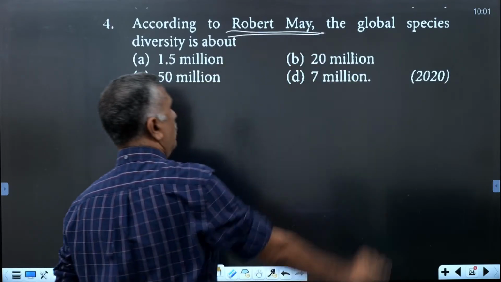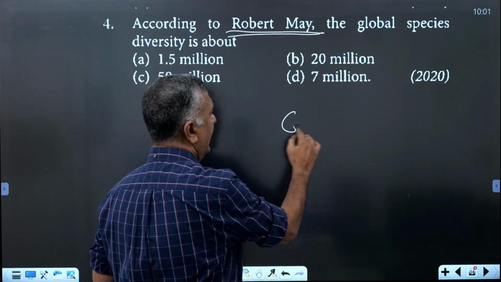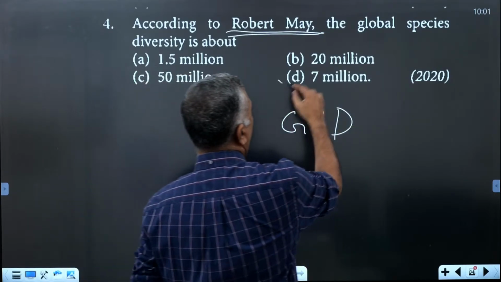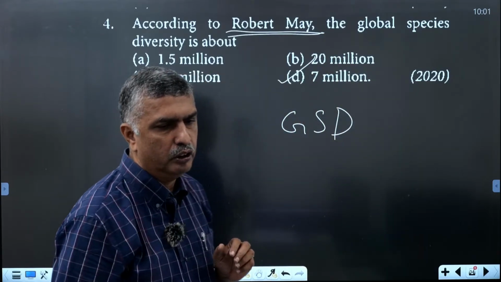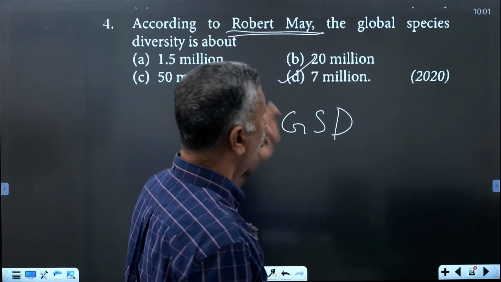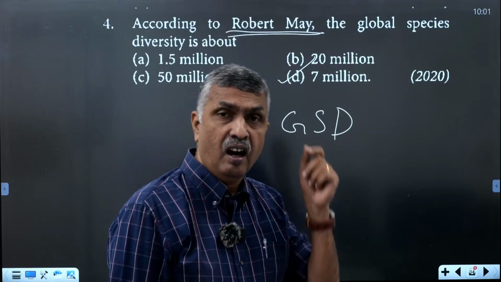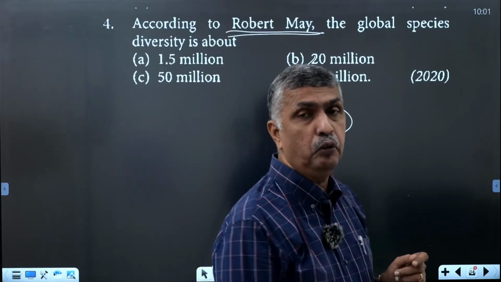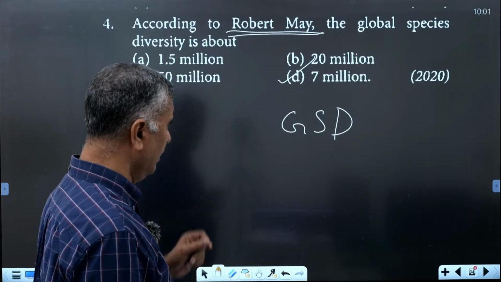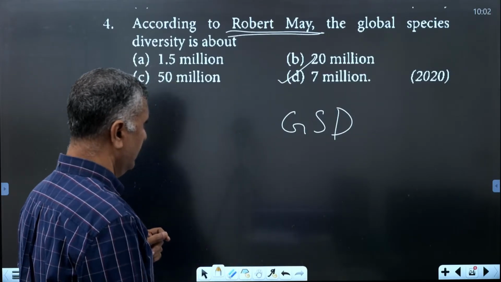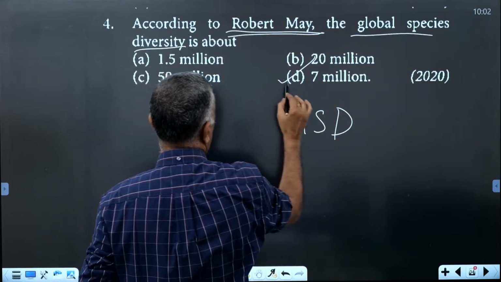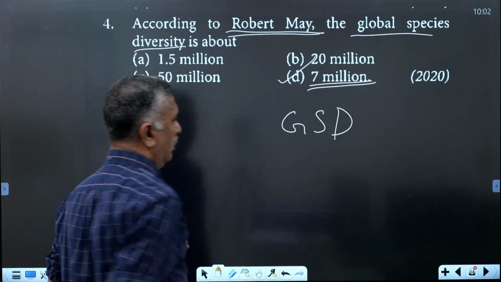According to Robert May, the global species diversity is 7 million organisms.